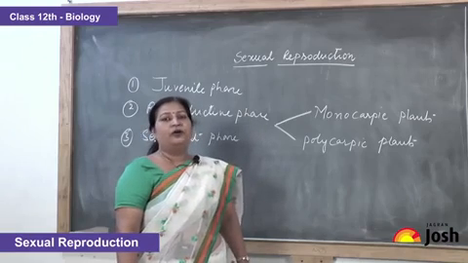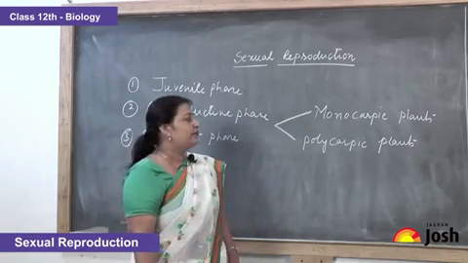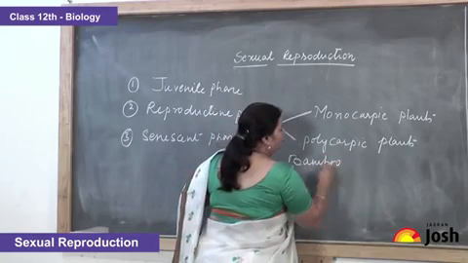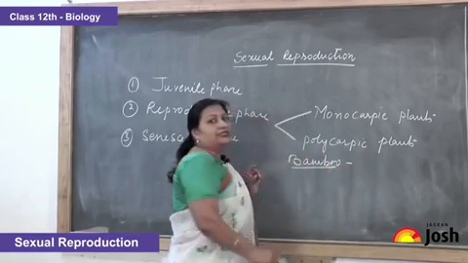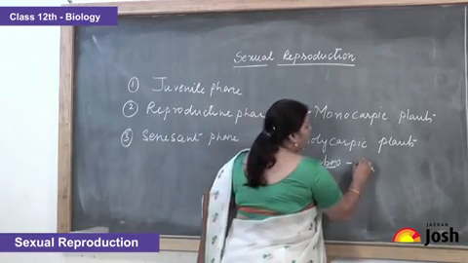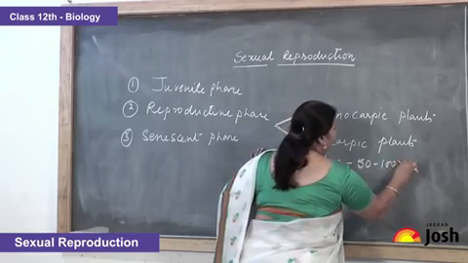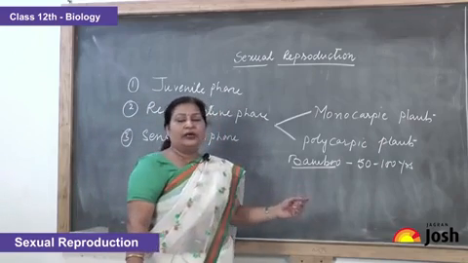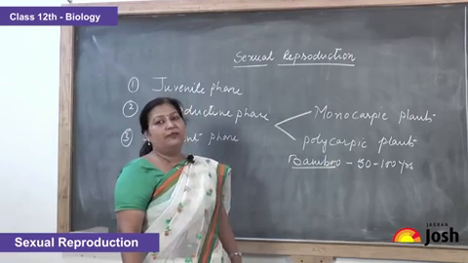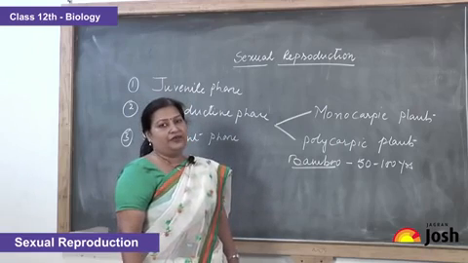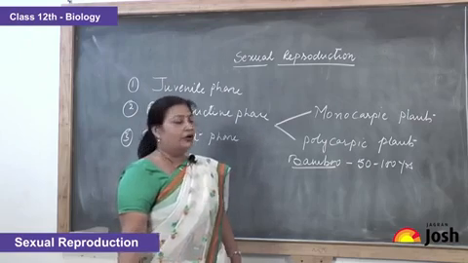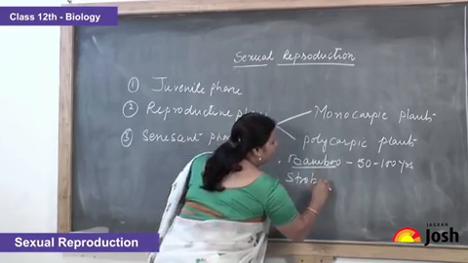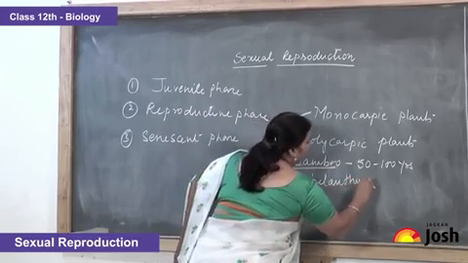There is a special type of flowering mechanism which is present in two types of plant species. One is bamboo species. Bamboo flowers once during its lifetime, and that is about once during 50 to 100 years. Later on it fruits and then it dies off. Similarly, there is one more plant with a special flowering mechanism which flowers only once during its lifetime, gives fruits and later on dies. The name of that plant is Strobilanthes kunthiana.